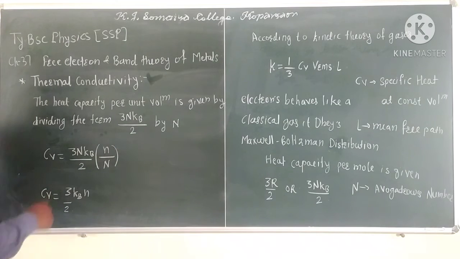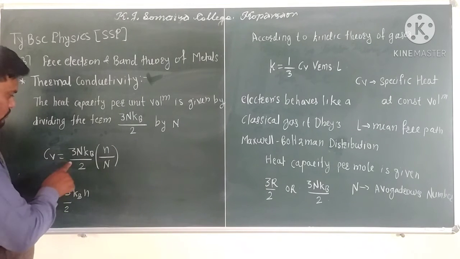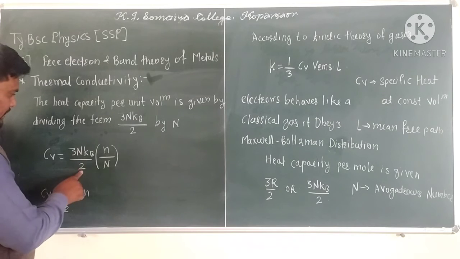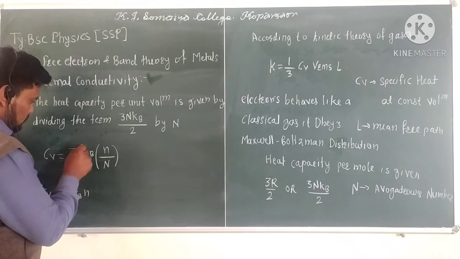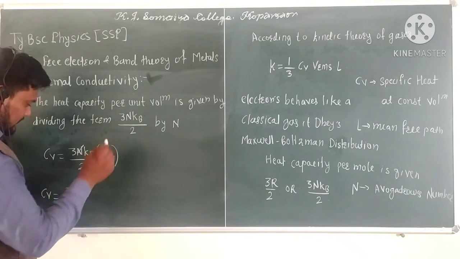So Cv is equal to 3 N kB by 2 into n by N. So this N and this N will get cancelled.